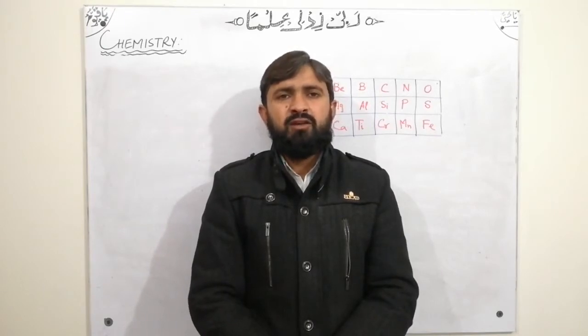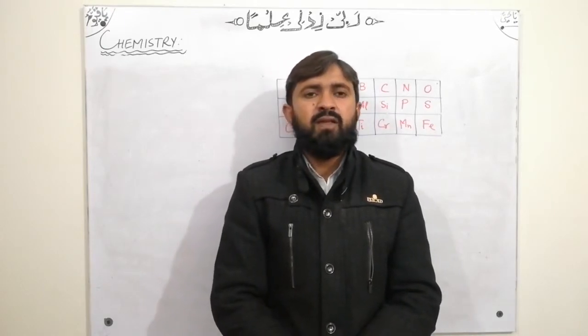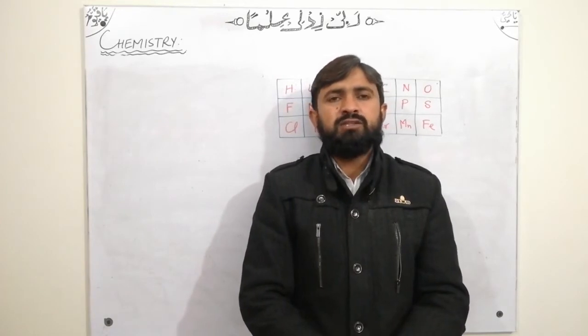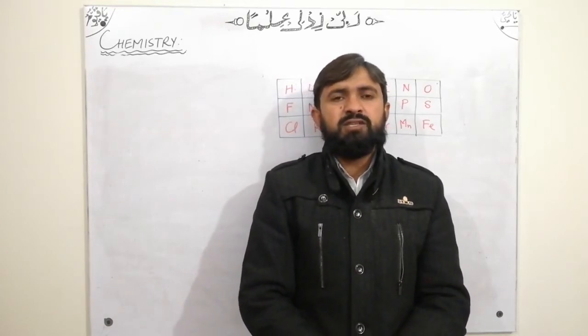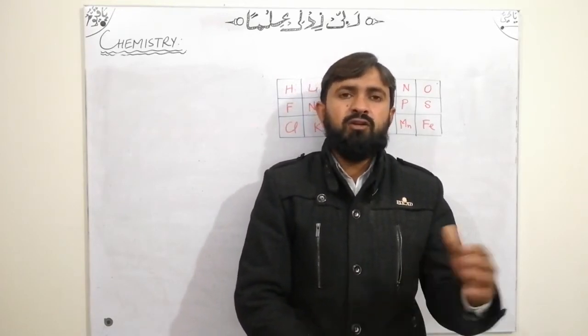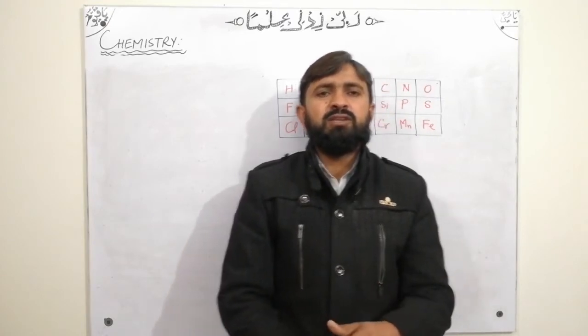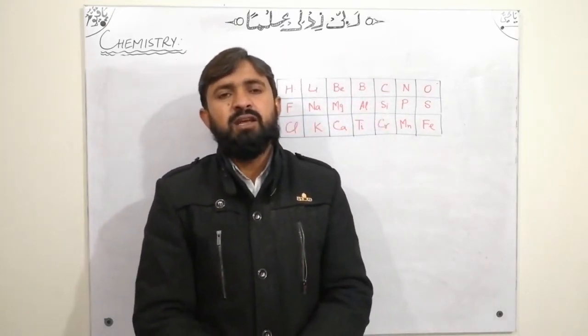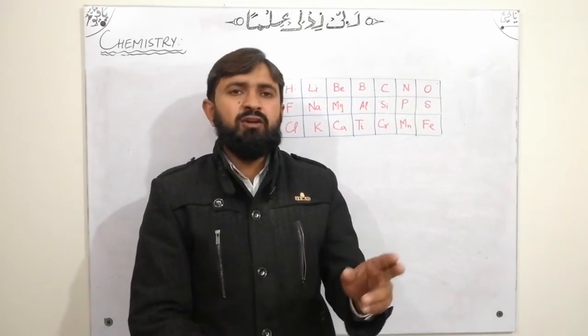Now today we will discuss Newlands' octaves, which is also known as the law of octaves. This classification of elements is based on the law of octaves.